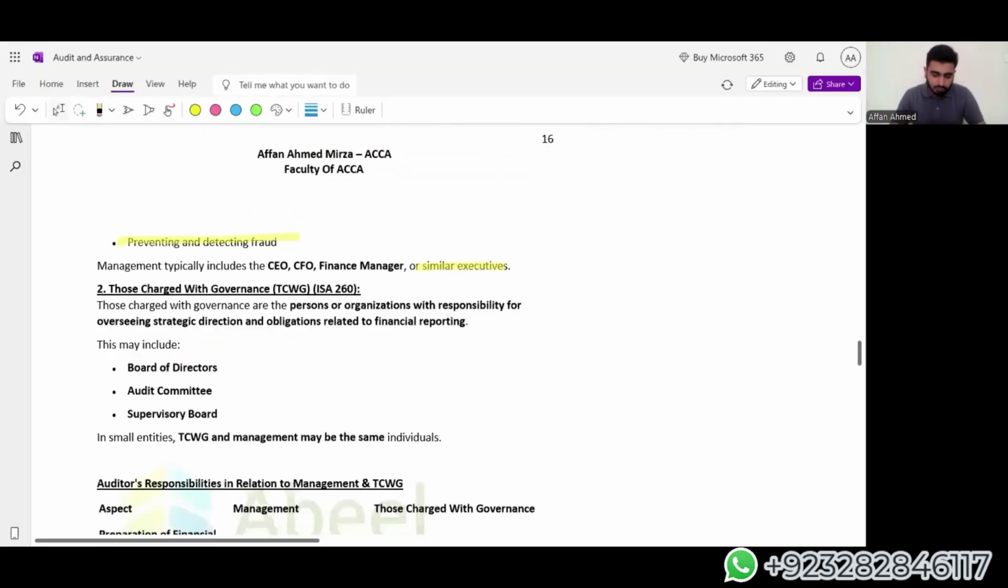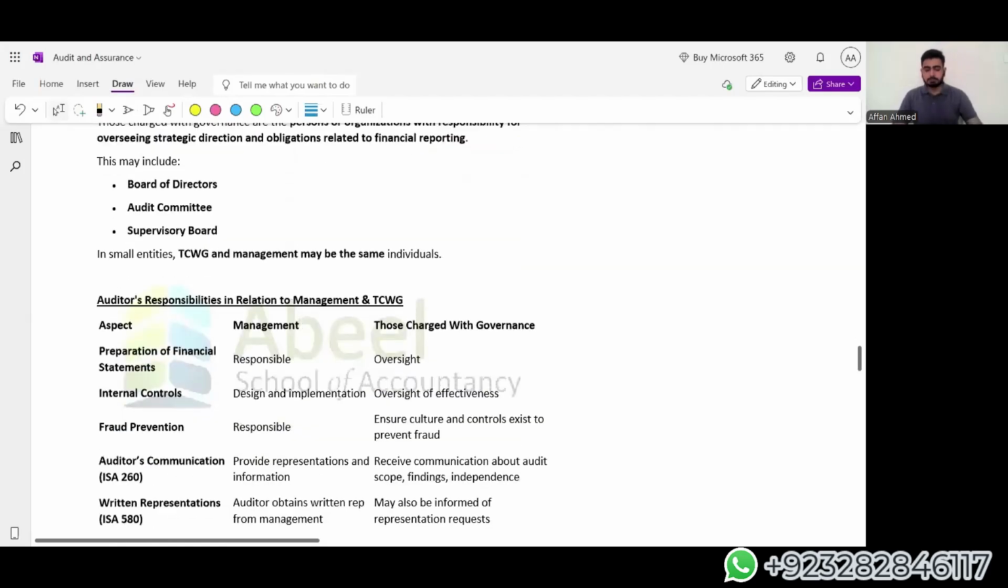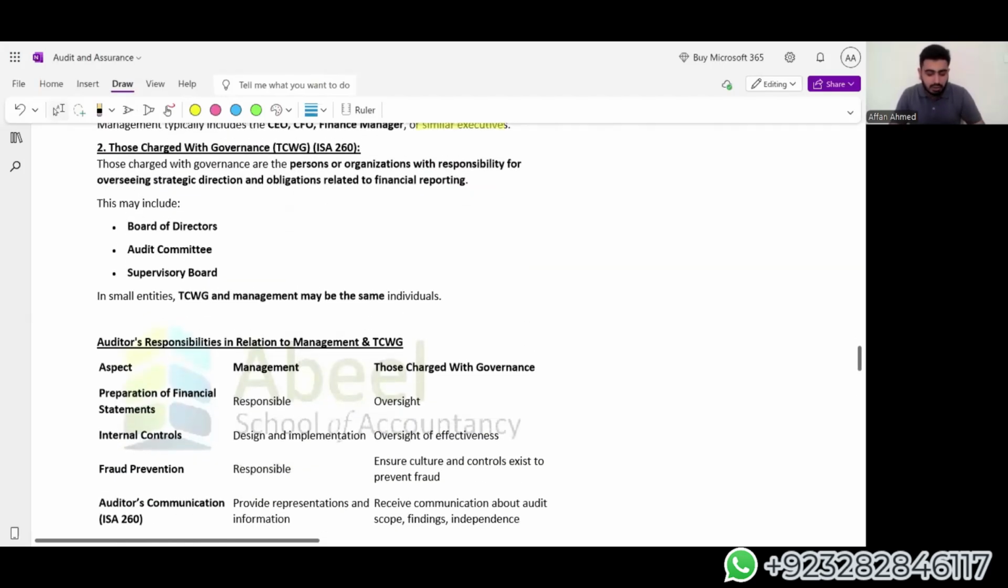Who are those charged with governance? Basically, they are the people who are selected by the shareholders to oversee the company and the management, whether they are working in the correct order or not. They are independent people. They are not working in the organization on a day-to-day basis, but they are overseeing the work done by the management. So these people are bound by the law to oversee the organization's activities.